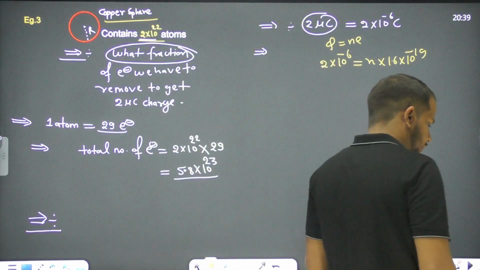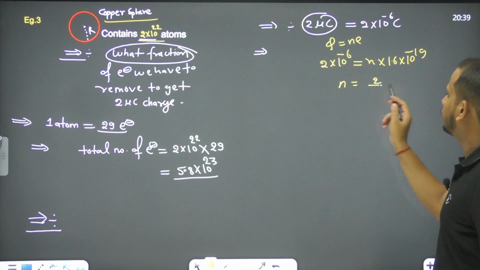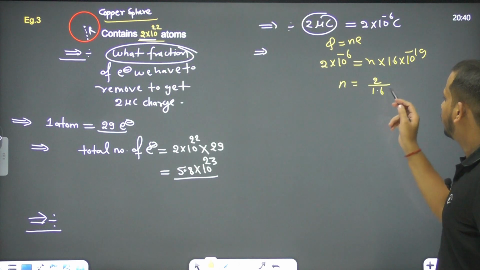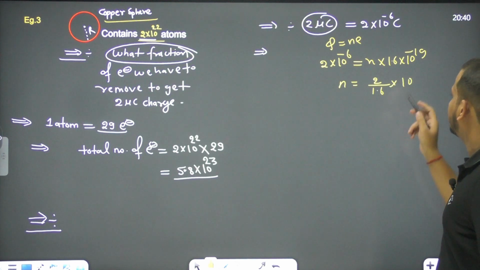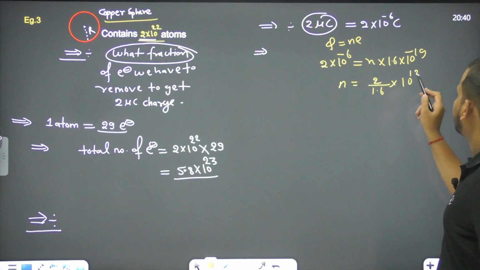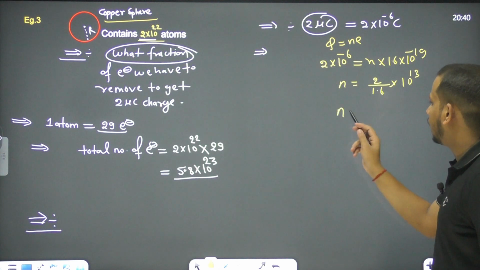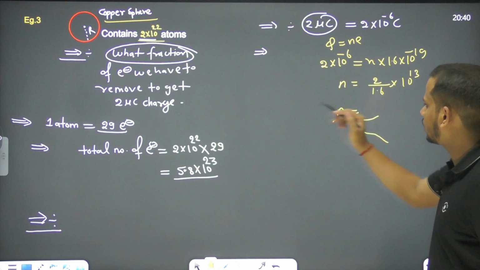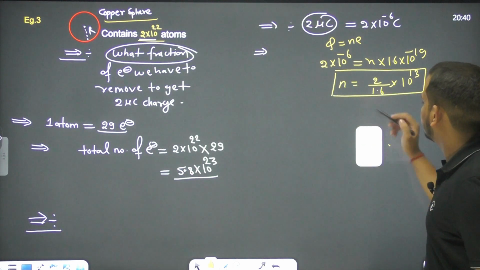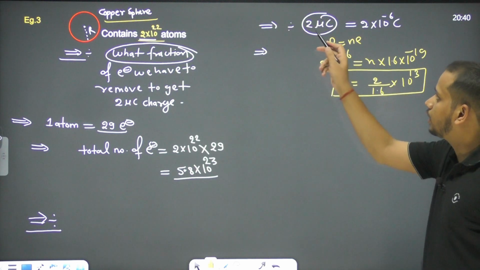Can you find out the next thing? What is N here? N is 2 by 1.6 into 10 to the power minus 6 and minus 19. Can we say it's a plus 13? So what is N here? Can you solve it? Either just leave it. This is the number of electrons that we need to remove to get 2 microcoulomb.